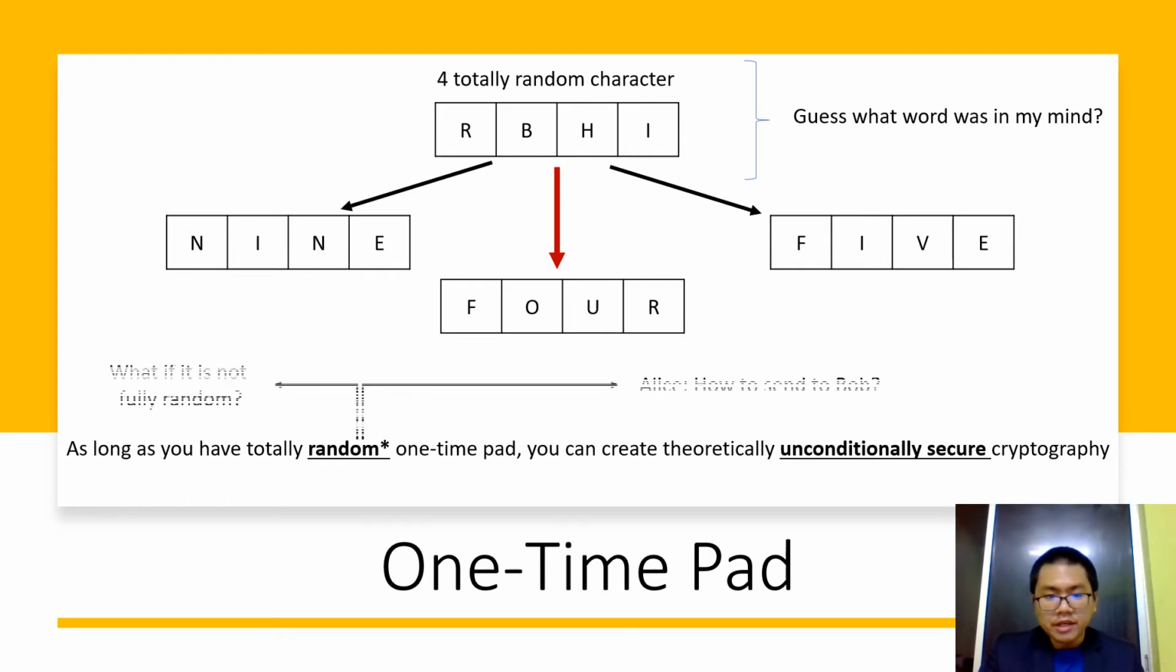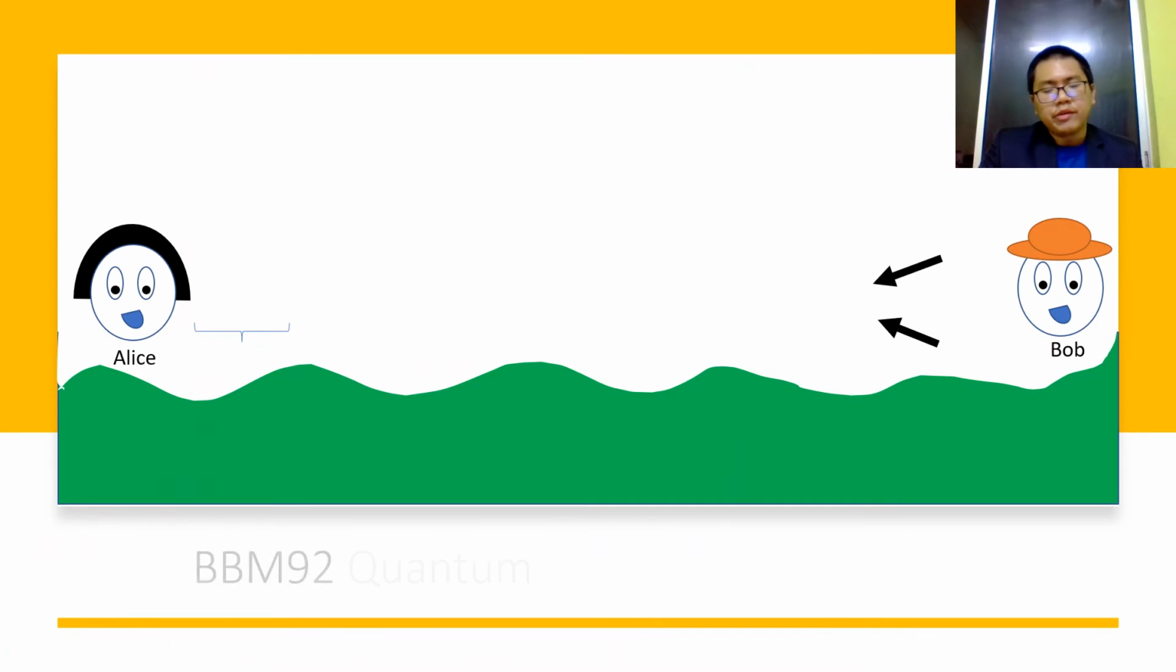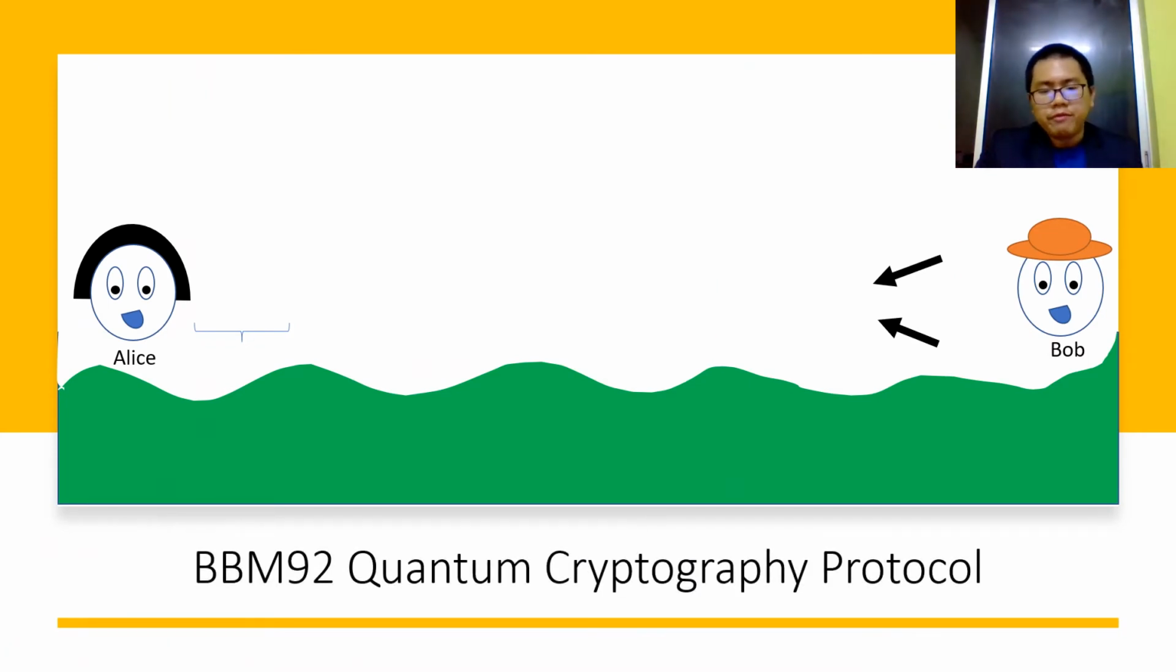Now there's an asterisk here. Of course, what if it is not fully random? And secondly, for Alice, how will Alice send the one-time pad to Bob? So these are the 2 questions that we'll answer via quantum cryptography. Now there are a lot of protocols under quantum cryptography. One of it is BBM92.